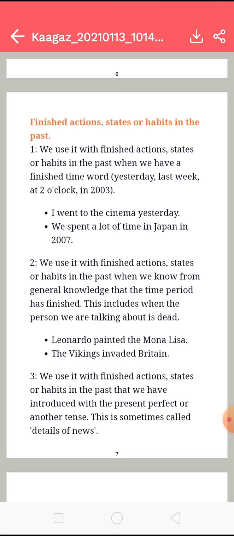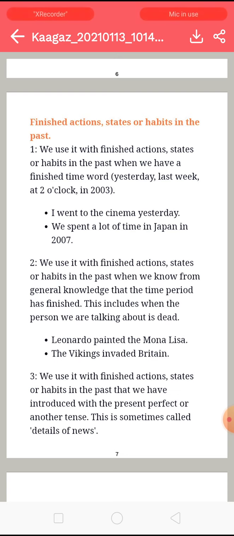Second point is, we use it with finished actions, states or habits in the past when we know from general knowledge that the time period has finished. This includes when the person we are talking about is dead. For example, Leonardo painted the Mona Lisa. The Vikings invaded Britain, right? So you can see here, from our general knowledge we know that the person has gone, he is dead, so we will use the past tense for that.